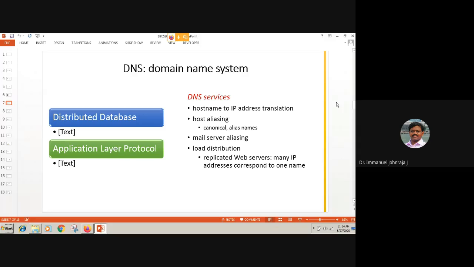I told that in the previous slide, the primary objective of domain name system is to resolve the IP to the name and vice versa. What are the other services? I have given you the hints here. First one is host name to IP address translation. Yes, that's what I have spoken to you. Give the URL, get the IP. And the second one, it talks about host aliasing. In simple words, I can help you to understand what is this host aliasing.